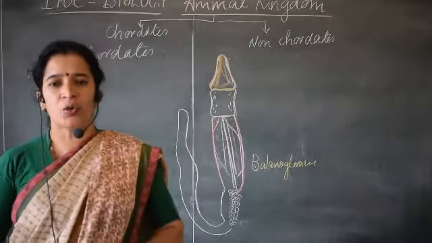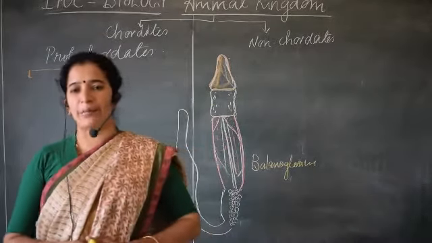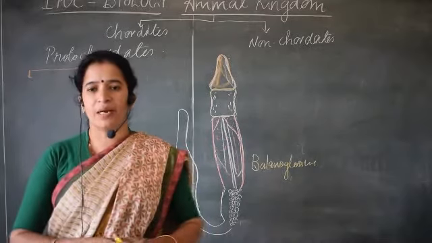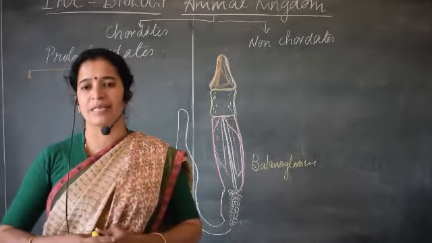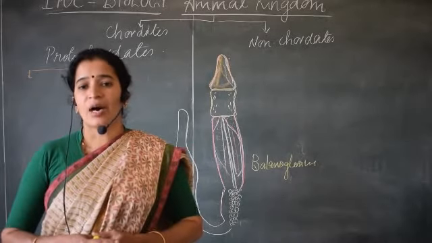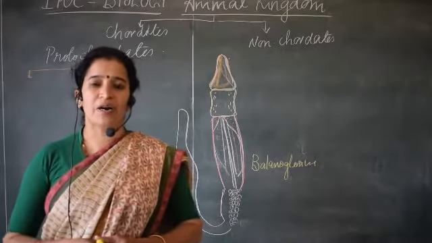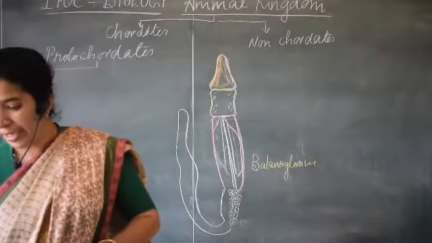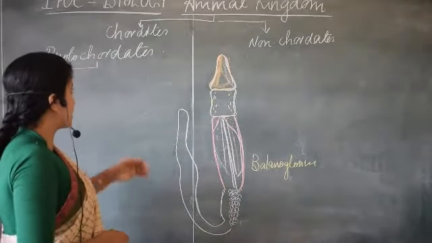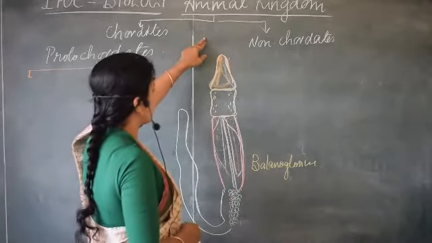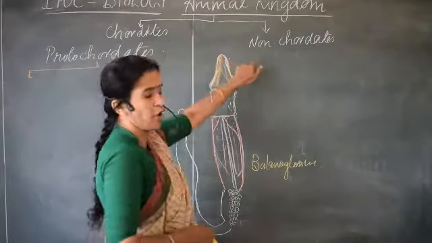Shall we go to the new topic from the animal kingdom, which comes under a different class, chordata. So far, what we have understood is about non-chordates. This is how the animal kingdom is classified: chordates and non-chordates.